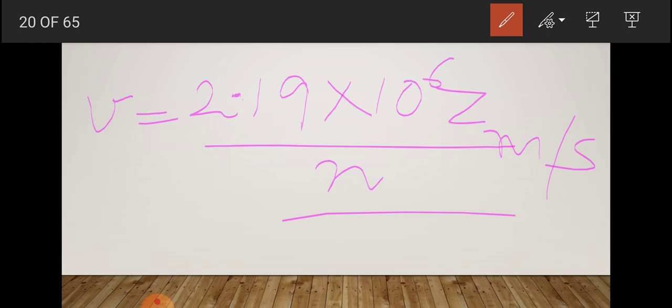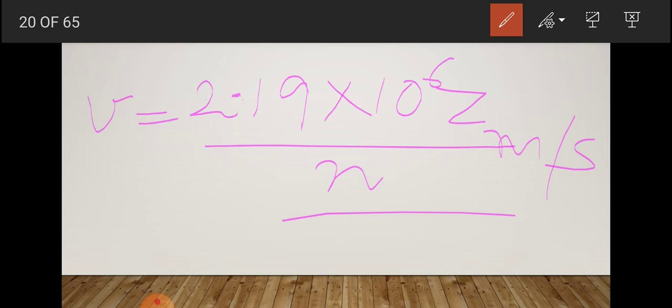You should know some facts about the velocity of the electron. With this formula you can see that the velocity of the electron decreases with the increase in the value of n. The velocity of the electron is highest in the first orbit. The number of the orbit is inversely proportional to the velocity. As the positive charge on the species increases, the velocity of the electron also increases.